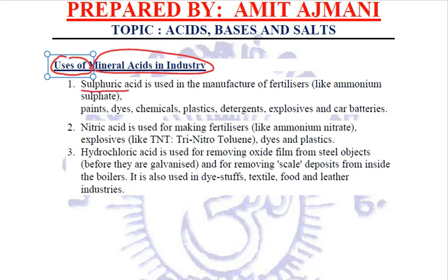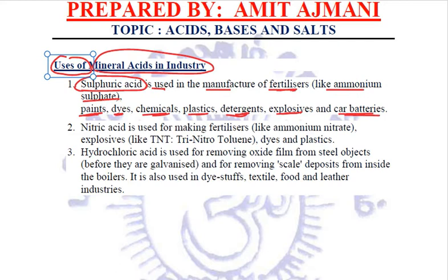Sulfuric acid, which is also known as the king of chemicals because of its wide variety of uses, is used in the manufacture of fertilizers like ammonium sulfate, and in the manufacturing of paints, dyes, chemicals, plastics, detergents, explosives, car batteries.